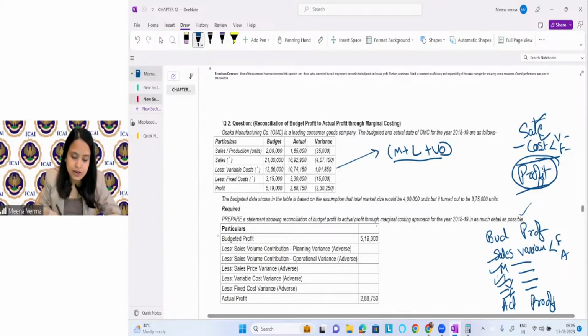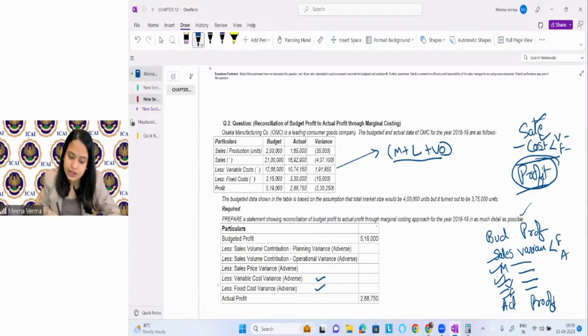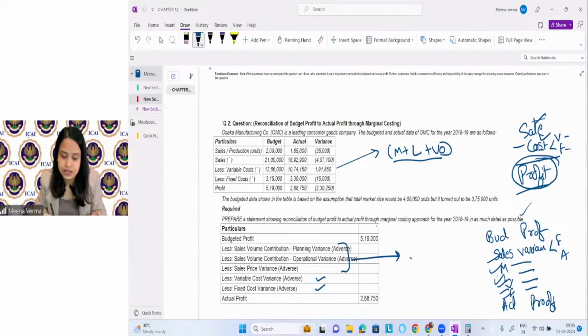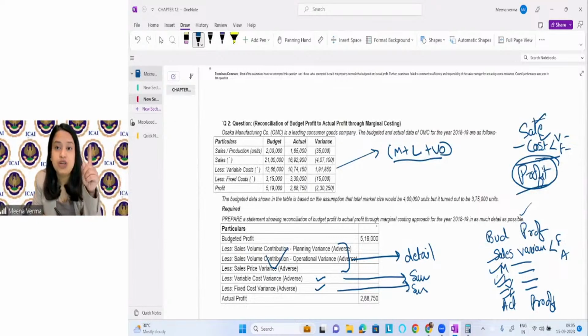Now why are they calculating just the sum for variable cost variances and fixed cost variances, while sales variances they are calculating in detail? This is just a sum of everything, so why is it in detail here? For a reason, because the information is given in detail. They have given you the units sold, the budgeted and actual quantity sold, and the sale price. You can find the selling price per unit also with this information.